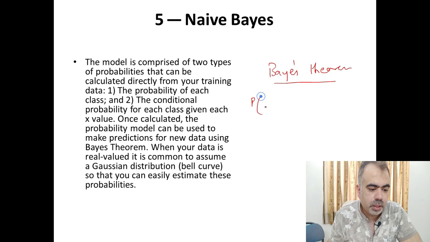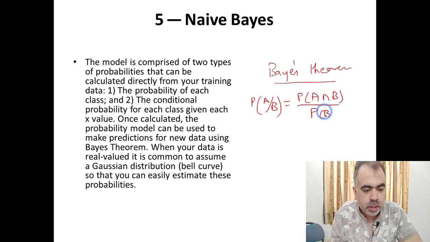Basically, what is Bayes theorem? First of all, to understand Bayes theorem, you have to know the concept of conditional probability. Conditional probability says that if you want to calculate the probability of A with respect to B, then it is equal to the probability of A intersection B divided by P of B. It means this is a single conditional probability. If you, let us suppose, want